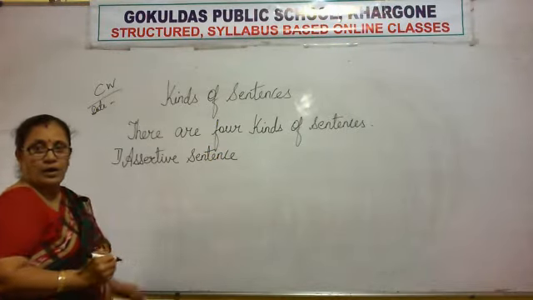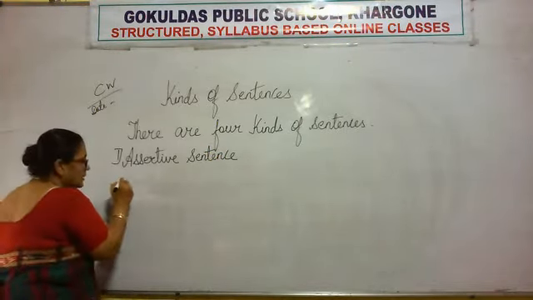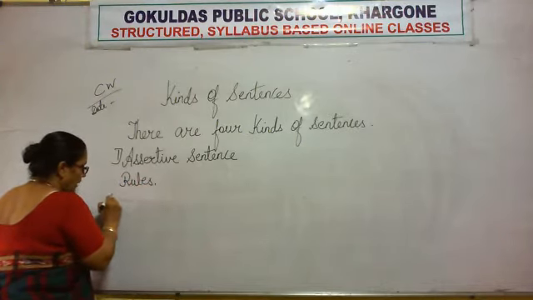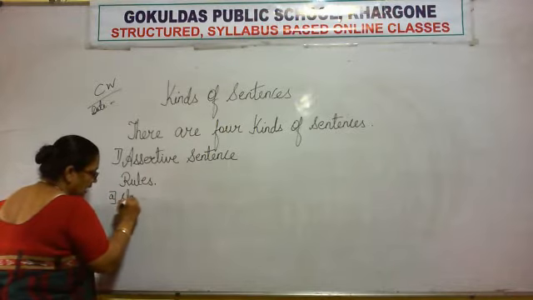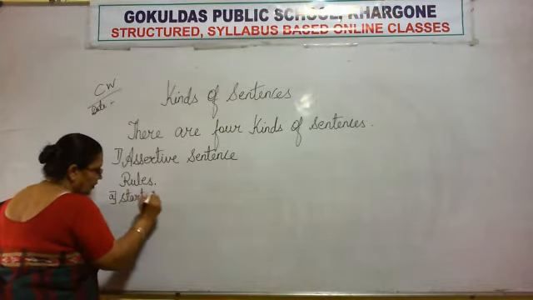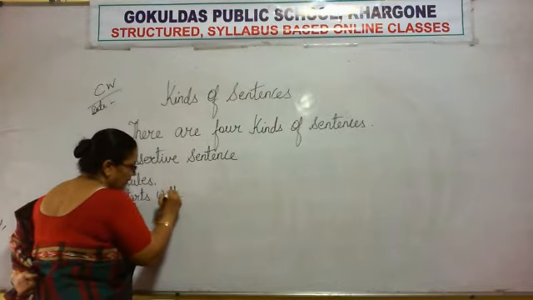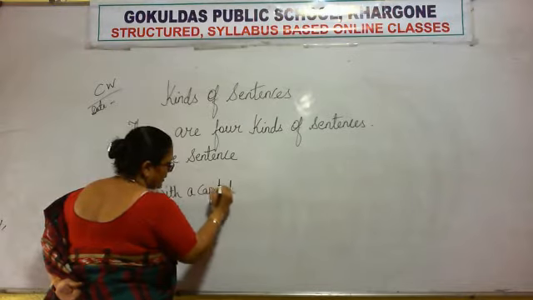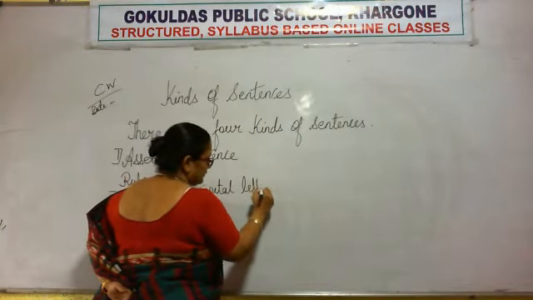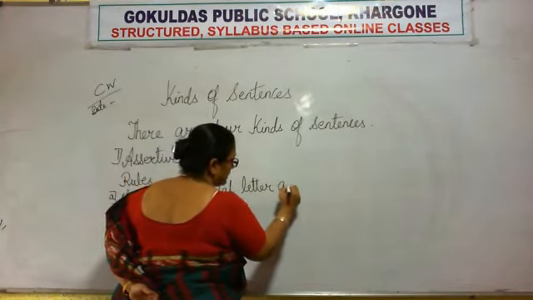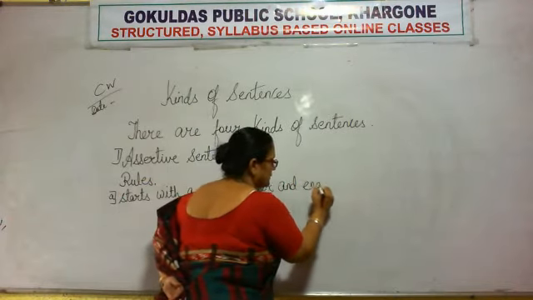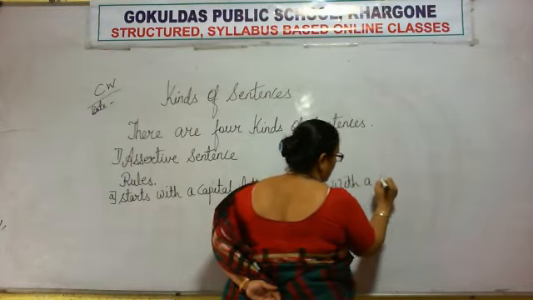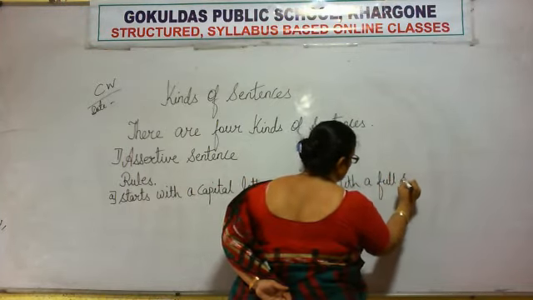Now, rules. After this, on the next line, write down the rule. Rule number 1: starts with a capital letter and ends with a full stop.